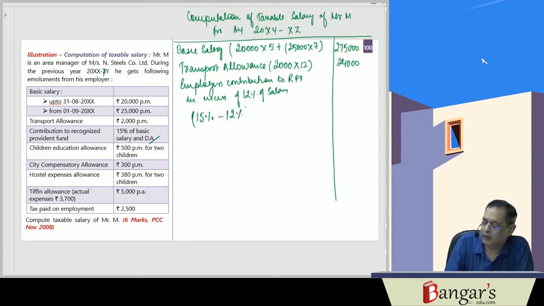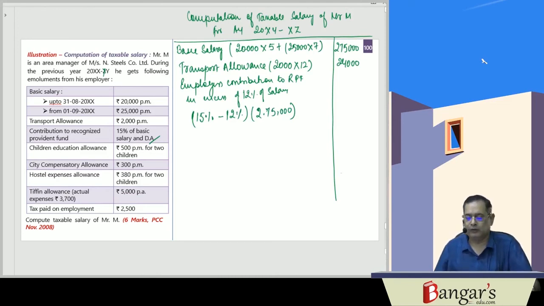Here no DA information is there, so we will be taking 3% of basic salary, since in excess of 12% he has contributed 15%. Therefore it's 3% of 2,75,000, which works out to 8,250.